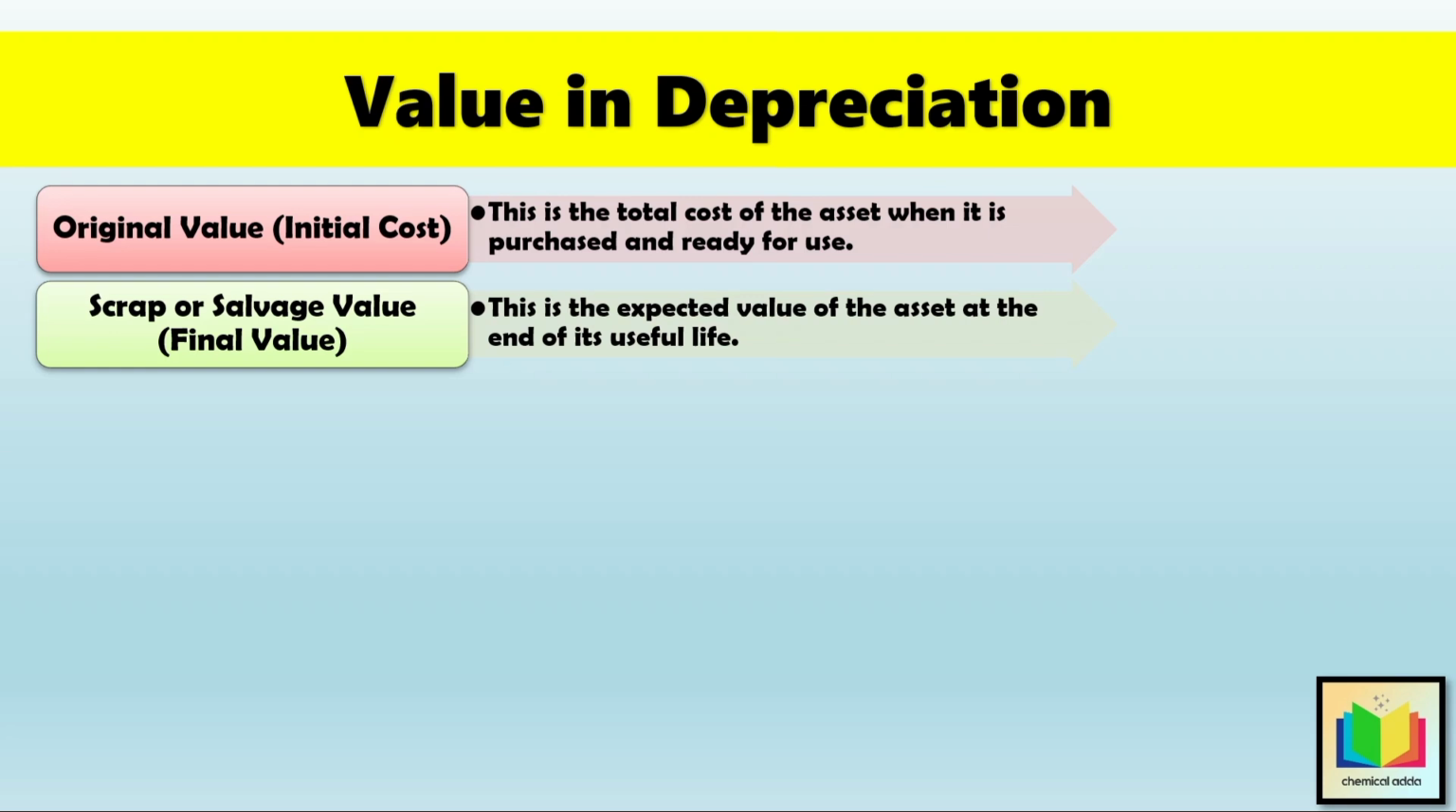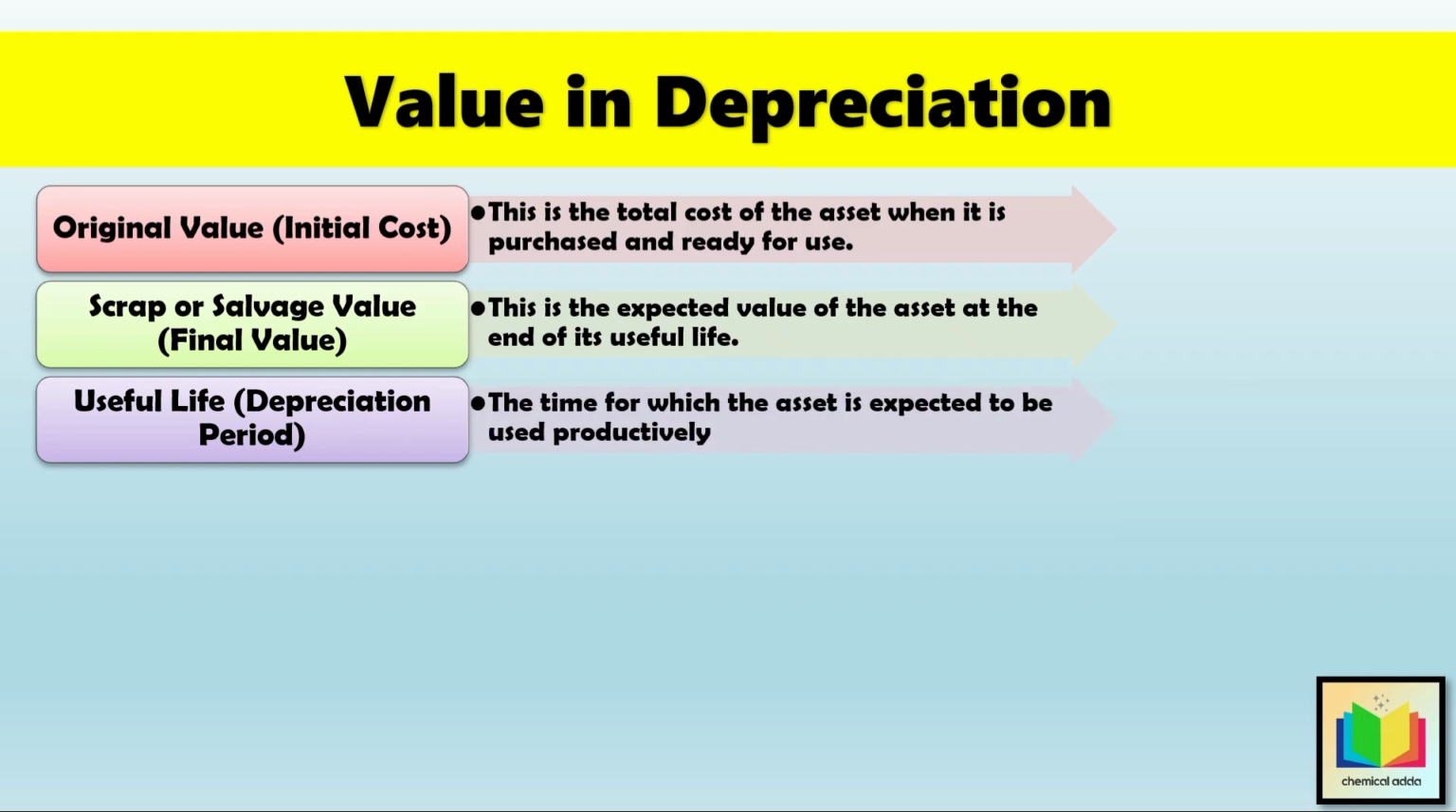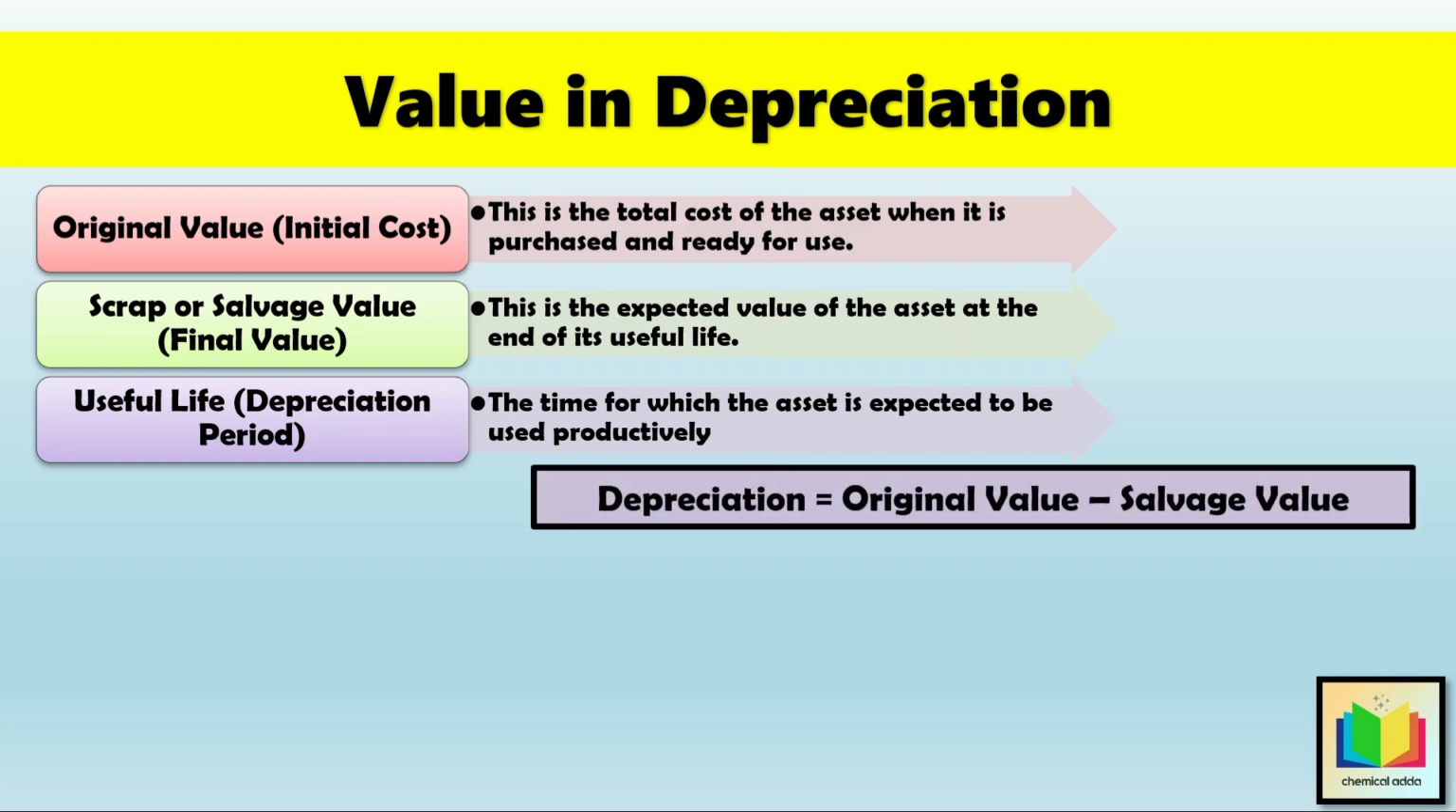Example, selling an old machine as scrap metal. Then the third is useful life or depreciation period. So this is the time for which the asset is expected to be used productively. Therefore, depreciation can be calculated as: depreciation is equal to original value minus salvage value.